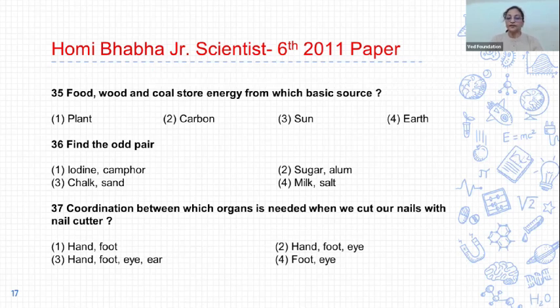37. Coordination between which organs is needed when we cut our nails with a nail cutter? Option A, hand and foot. Second, hand, foot, eye. Third, hand, foot, eye, ear. And fourth, foot and eye. And the correct answer is option 2. Coordination between hand, foot, and eye is needed when we cut our nails with a nail cutter.